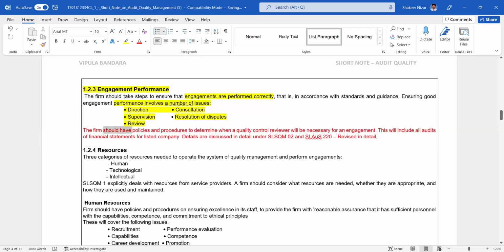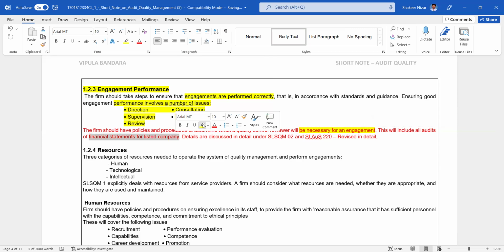The firm should have policies and procedures to determine when a quality control reviewer will be necessary for the engagement. This is mandatory for the PLCs, the public interest entities. This will include all audits of the financial statements for listed companies. Details are discussed in SLSQM 2 and the revised SLAus 220 in detail.